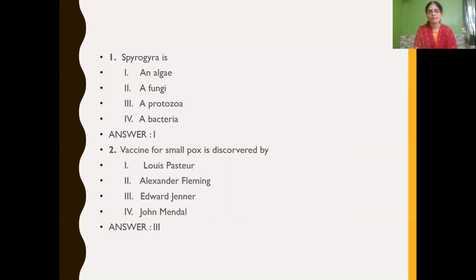Next, the vaccine for smallpox was discovered by whom? Louis Pasteur, Alexander Fleming, Edward Jenner, John Mendel. Edward Jenner discovered the vaccine for smallpox. So the correct option is Edward Jenner.